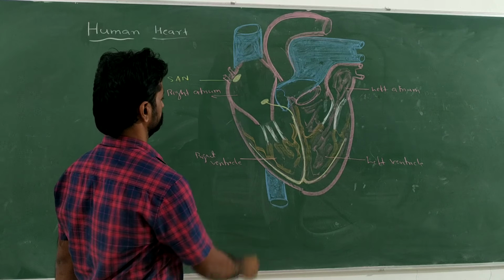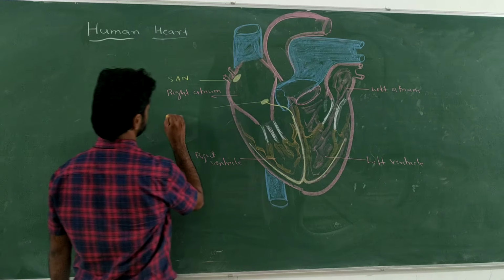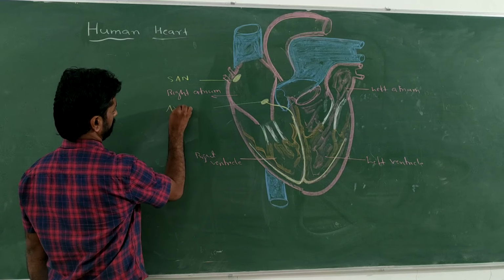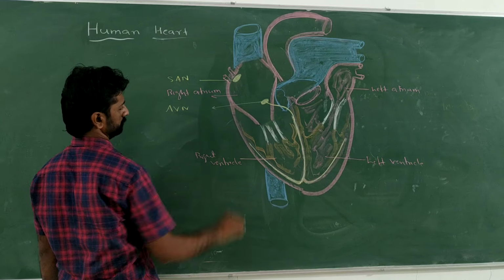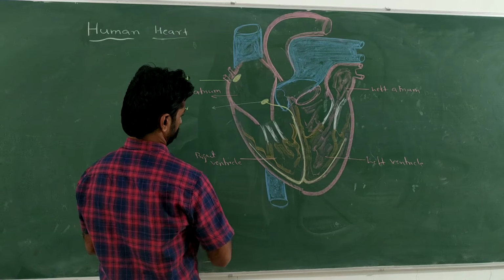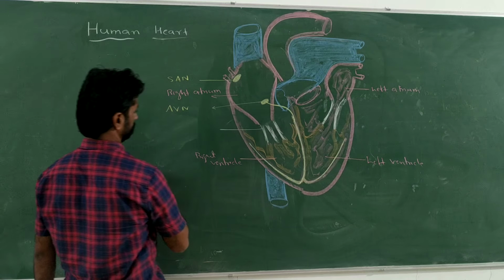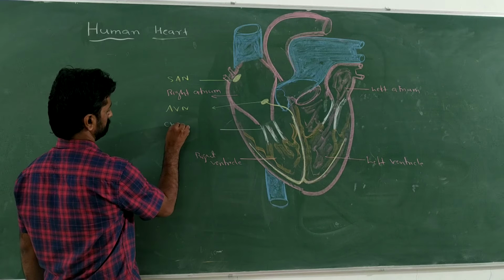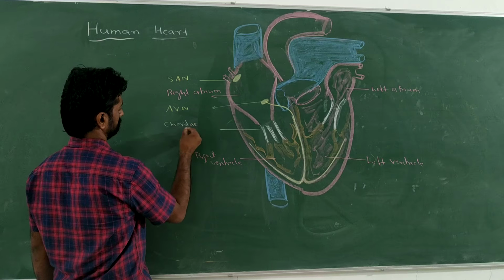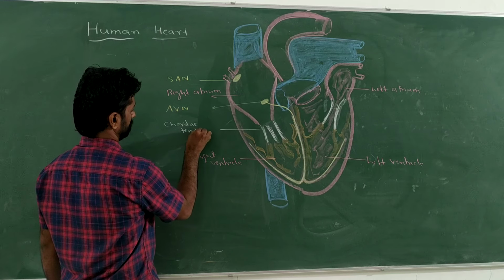Sinoatrial node. This is the atrioventricular node, and these structures are chordae tendineae.